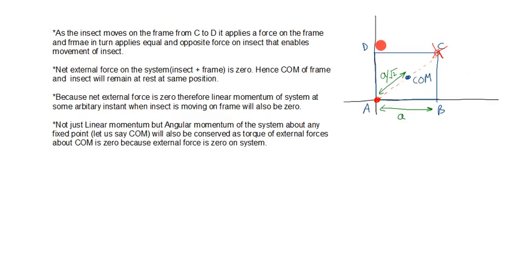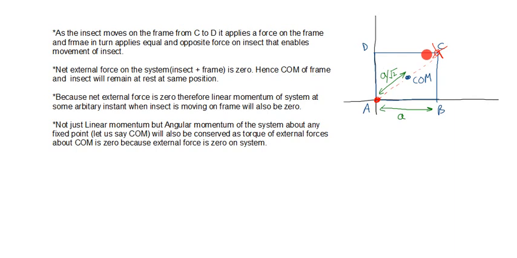As you can see in this figure, I have drawn this frame. So this is the initial position of the frame. Now as the insect moves on the frame from C to D, it applies a force on the frame, and the frame in turn applies an equal and opposite force on the insect that enables the movement of the insect. So obviously initially the insect was at rest. If the insect has to move from C to D, it must apply some force on this frame.